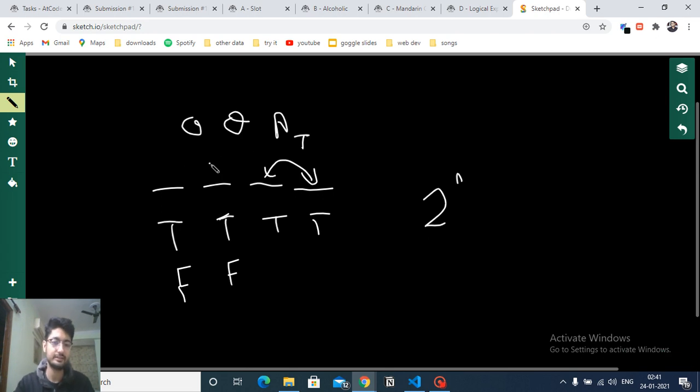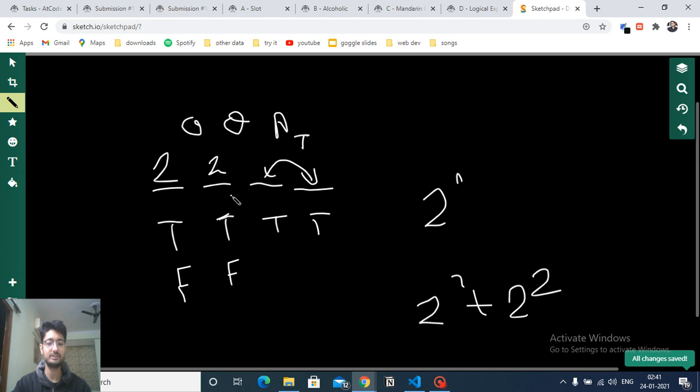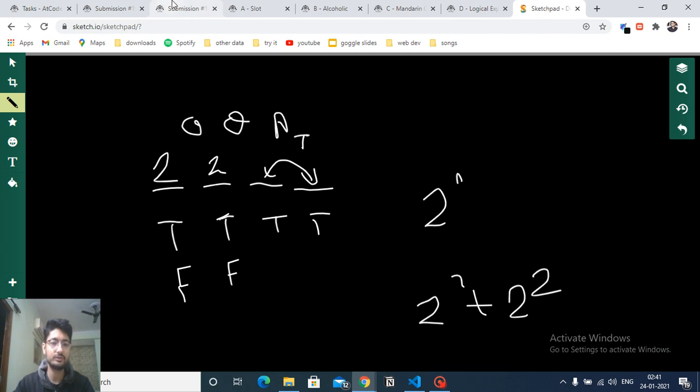So as you can see, this is added 2 times again, and this is added 2 times again, because if this is added it has 2 cases, and this has also 2 cases. So it now becomes 2 to the power of 1 plus 2 to the power of 2. That's what we are doing, because this is also adding and this is also adding.